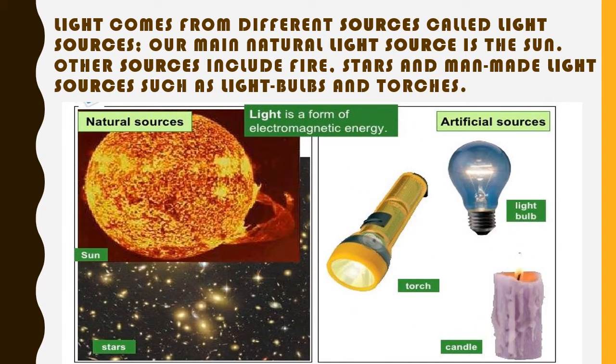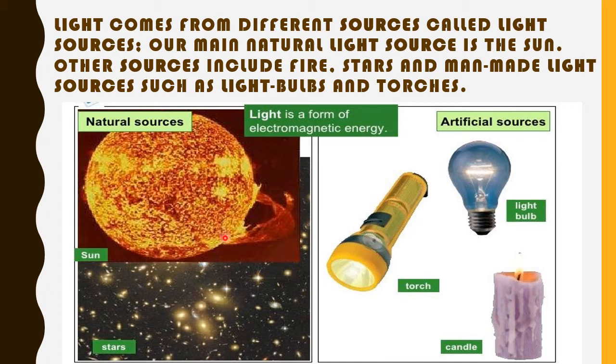So students, as I have mentioned earlier, anything that gives off light is a source of light. Light comes from different sources called light sources. Our main natural light source is the sun. Other sources include fire, stars and man-made light sources such as light bulbs and torches. Right? So there are two types of sources, natural sources and artificial sources of light.